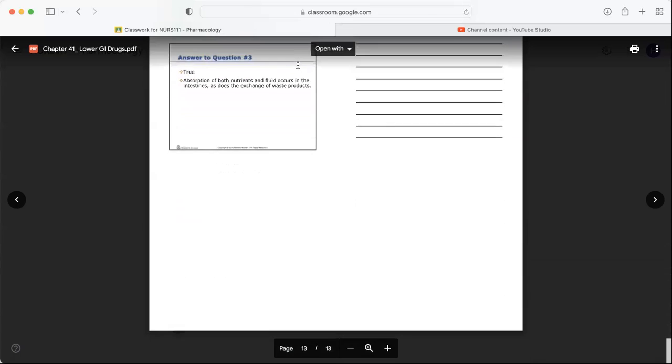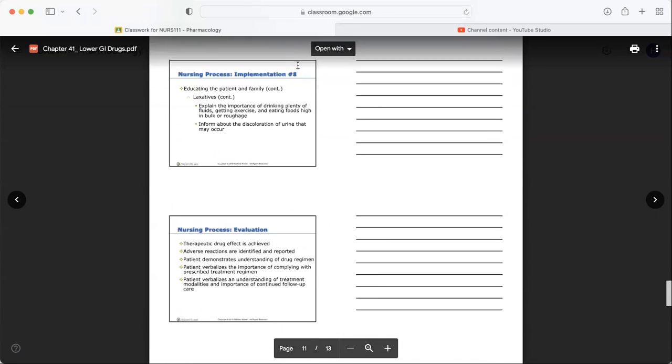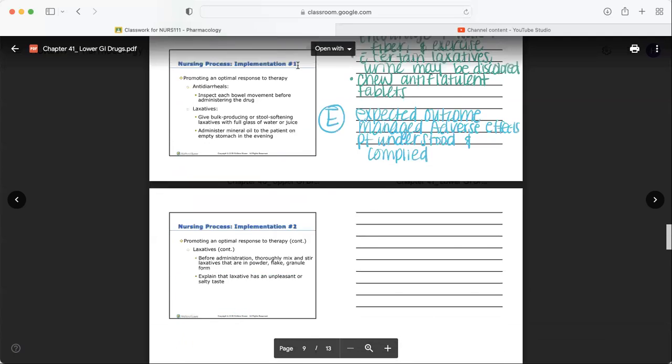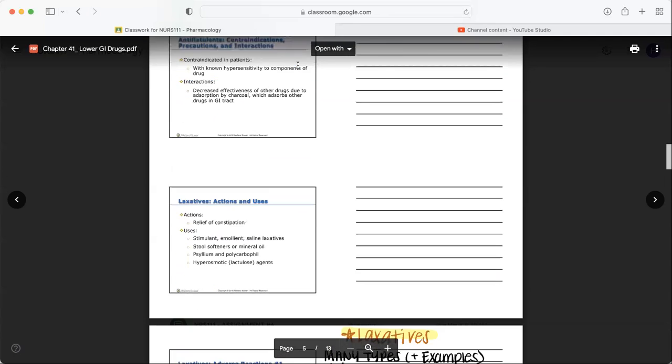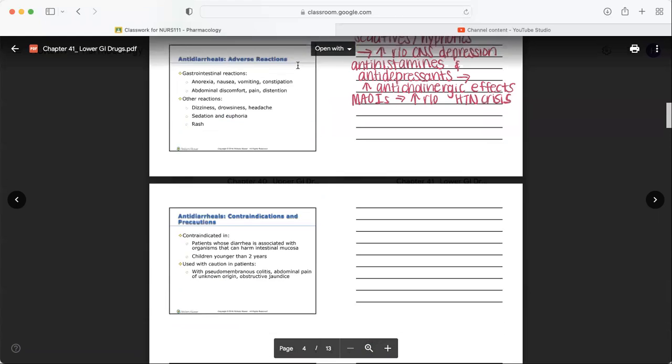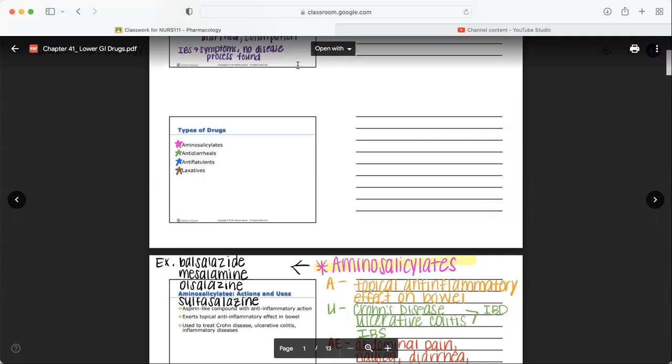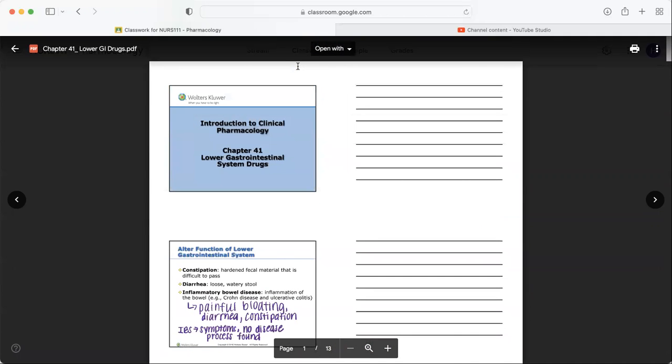So that is chapter 41 in a nutshell. Your various drugs, laxatives, anti-flatulence, antidiarrheals, and aminosalicylates.